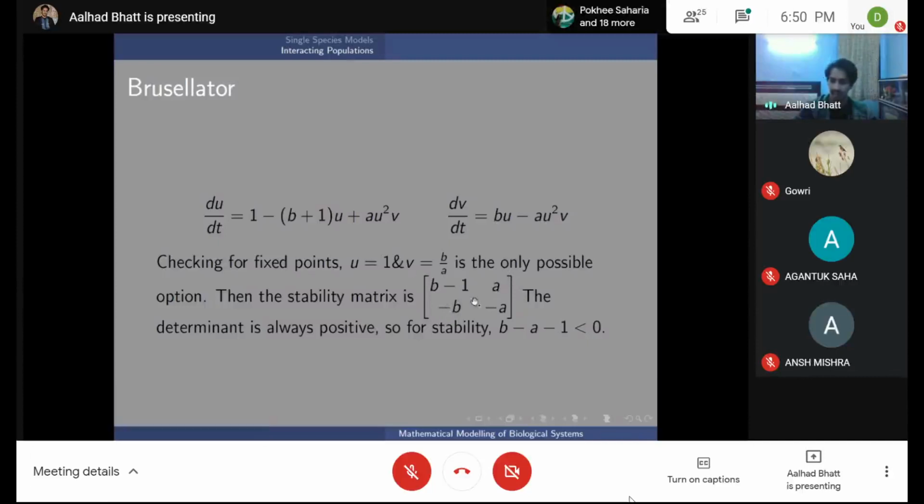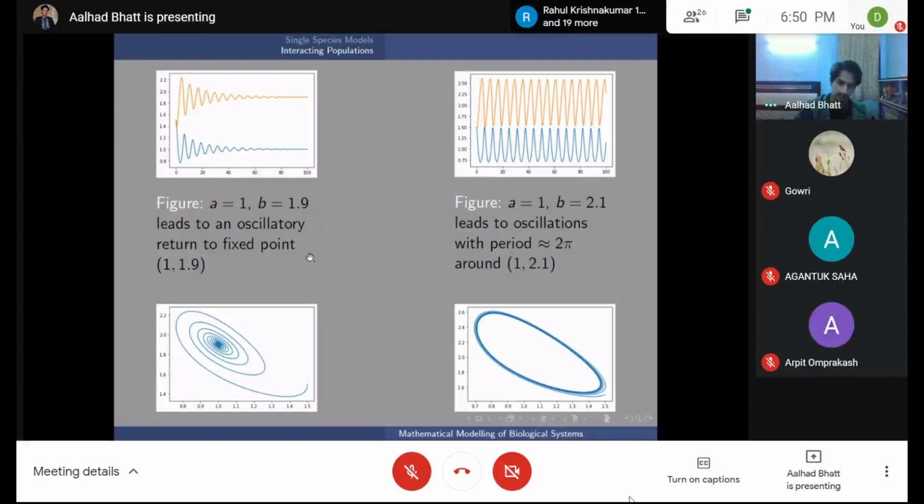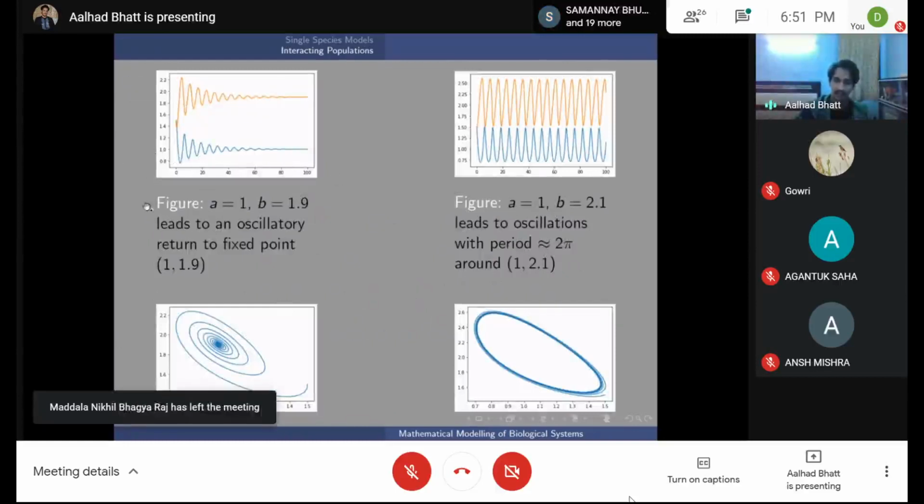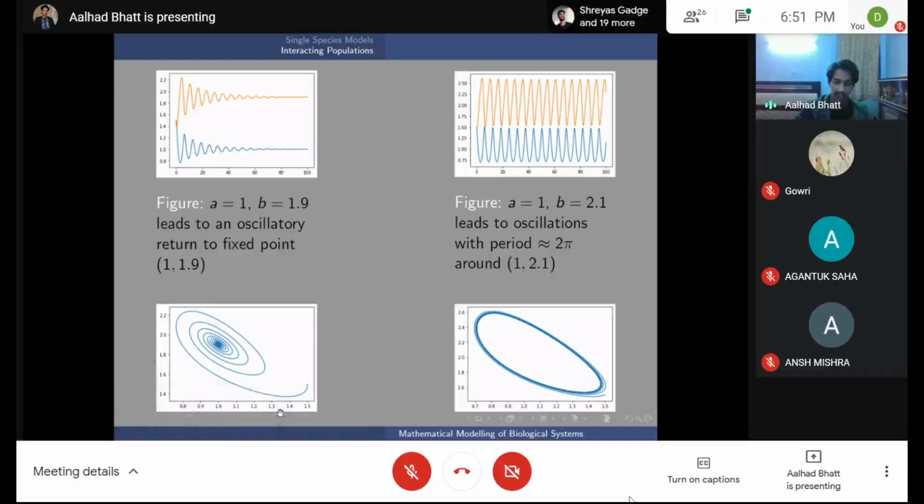So all you have is a plus a term here, and since a is always greater than 0, this determinant is always greater than 0. So the only other condition is that the trace needs to be negative. So you have b minus a minus 1 is less than 0. Here, blue and orange are the two species, u and v. This is a plot of u versus v. Here the x-axis is time and the y-axis is the amount. Here the x-axis is u and the y-axis is v. Same with here.